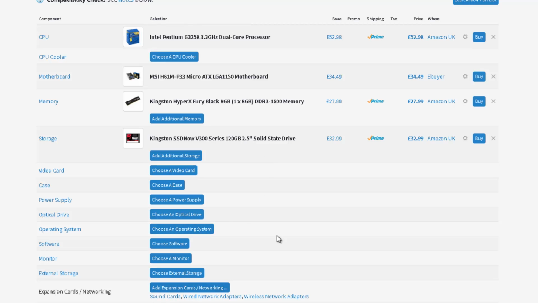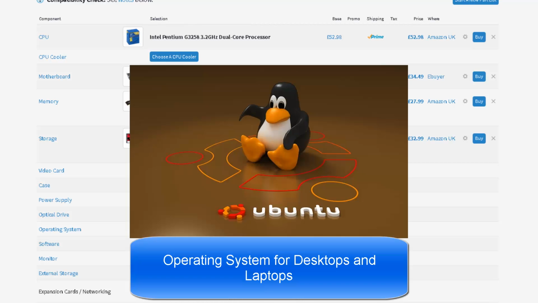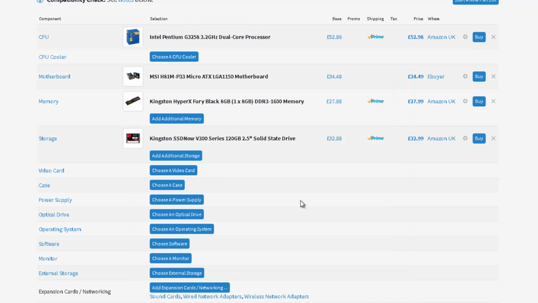And then get Ubuntu as your operating system, put it on a USB stick. I have videos there showing you how to do that. Ubuntu, great operating system for everyday computing. It's one of those operating systems that doesn't get a virus, and it's free to download and free to use. It's open source, so you know, have a bit of fun with this. This is so easy to do.